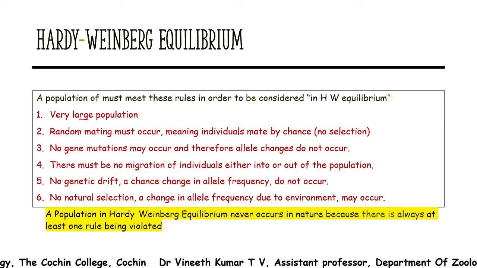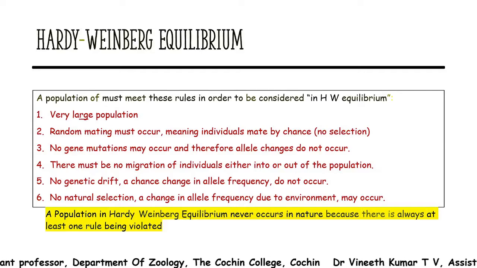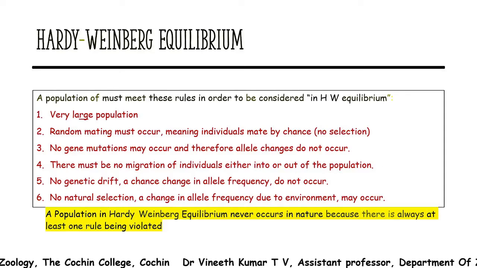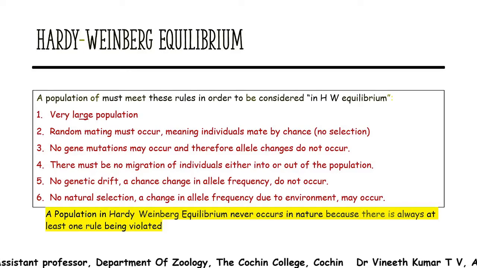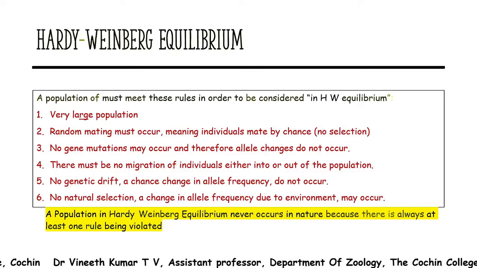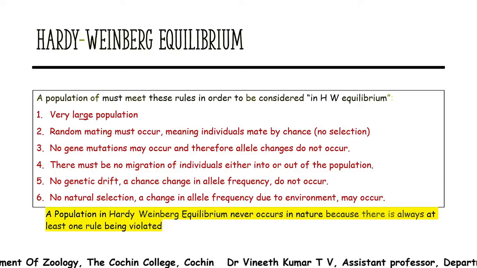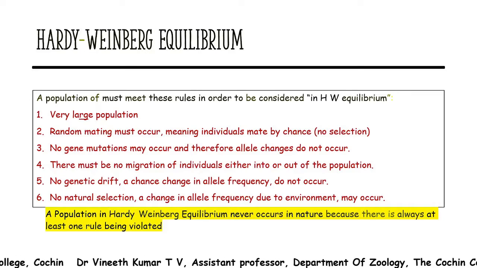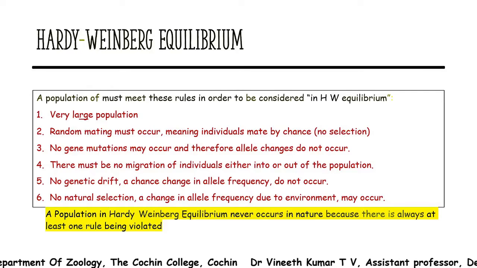A Hardy-Weinberg population is an isolated population where there is no mutation, no migration or immigration, and no genetic drift, because we discussed in the previous session that genetic drift causes change in allelic frequency and that results in evolution. So there should not be genetic drift, bottleneck or founder effect, and no natural selection should happen, because whenever there is a selection process, it will affect the allelic frequency.